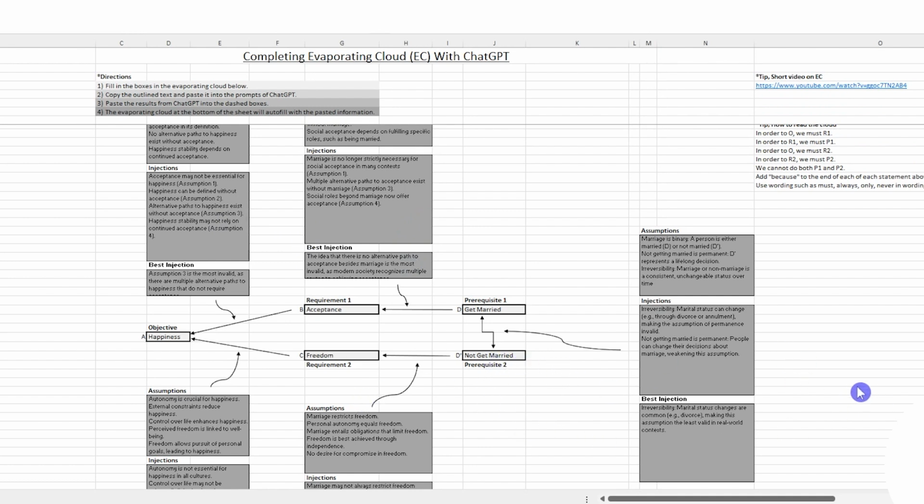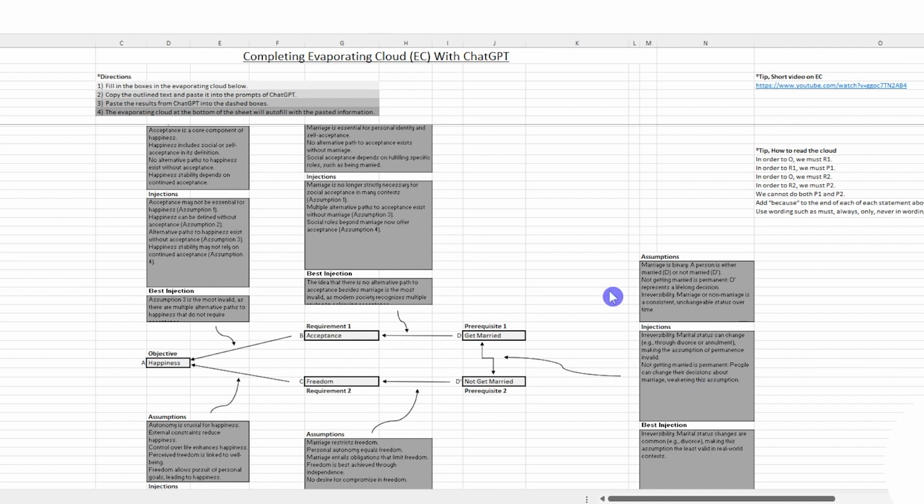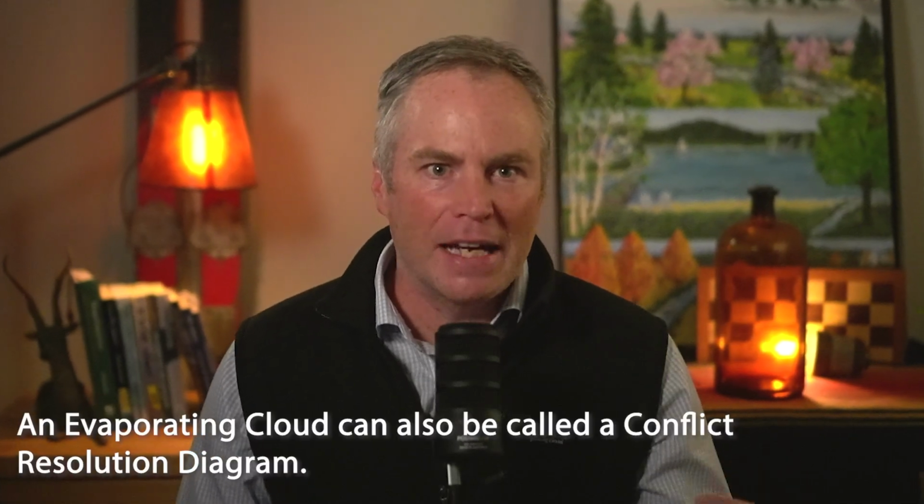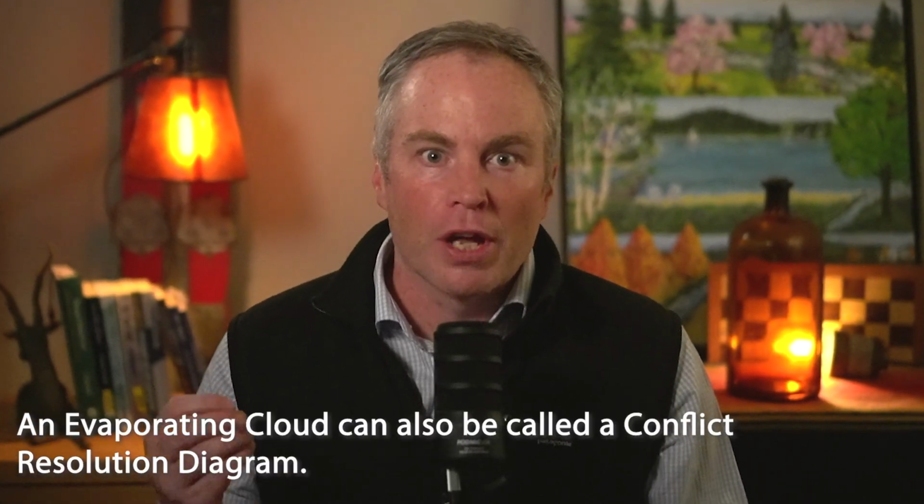And also you need to look at the prerequisites. Those are a little different. You're just, again, kind of verifying that they are mutually exclusive. An evaporating cloud is ideally used in a group to facilitate discussion and come to a consensus. I imagine using this technique before a meeting or to help get a room talking. In my personal experience, AI brought up assumptions and injections I wouldn't have considered. Many of the ideas I discussed here were created by watching Thorstein Singelson's class, Thinking Sharper with AI.